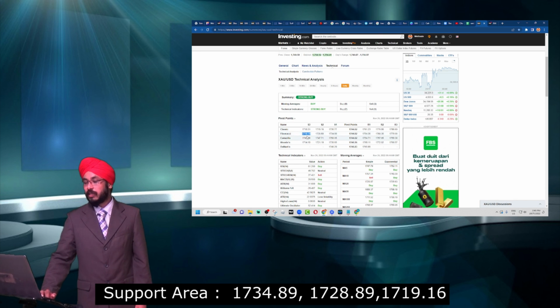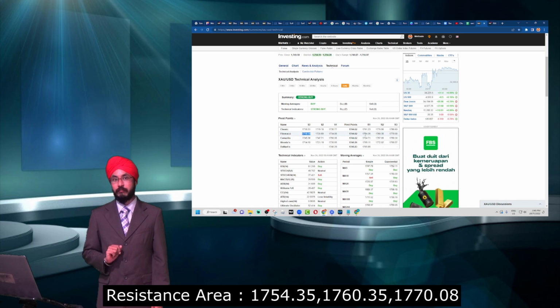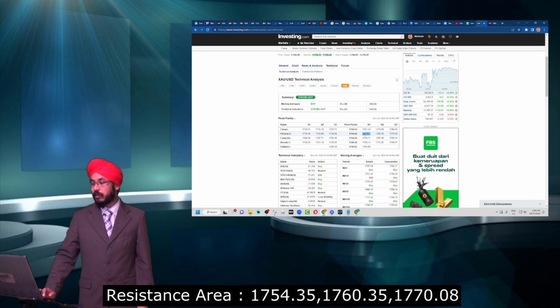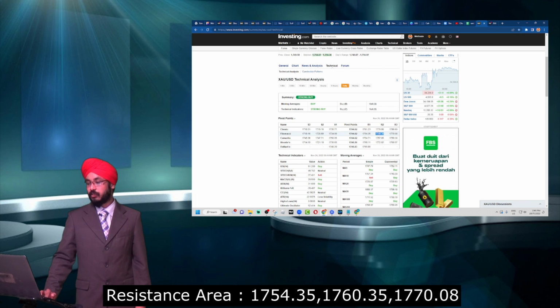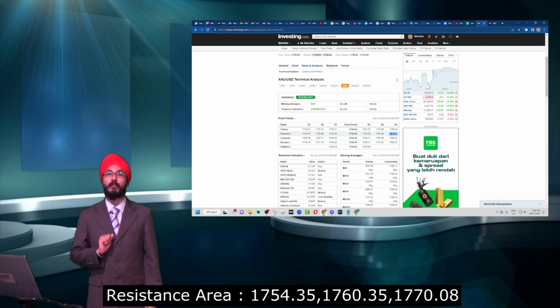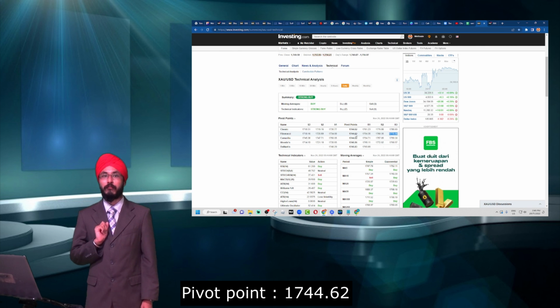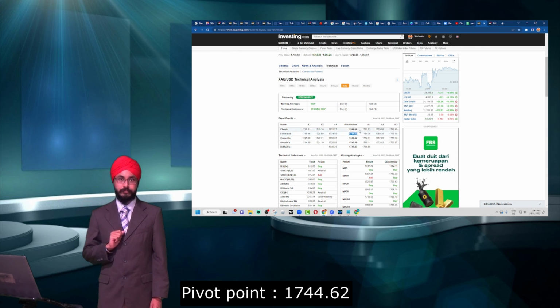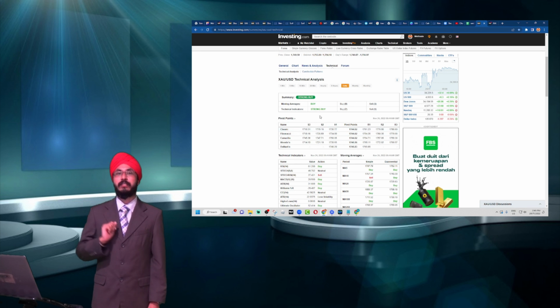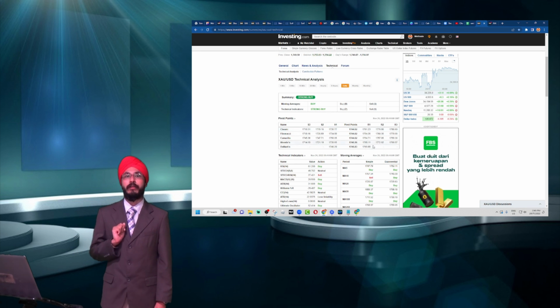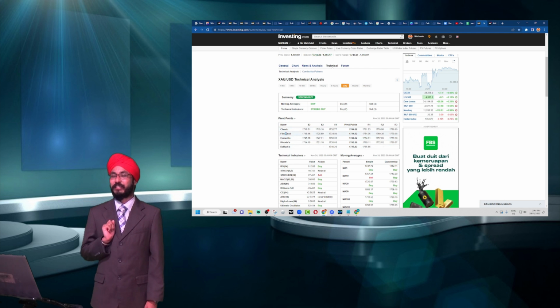For our resistance 1, we have 1754.35. For our resistance 2, we have 1760.35. And for our resistance 3, we have 1770.08. And our pivot point would be at 1744.52. These are all the resistance, the support and also the pivot point in the Fibonacci.